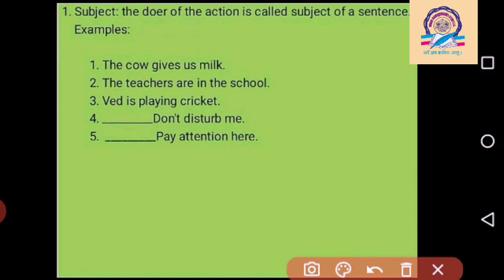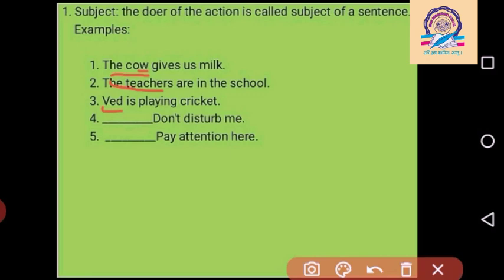In our first example, the cow gives us milk. So here the cow became the subject. In our second example, the teachers are in the school. So the teachers become the subject. In the third example, Ved is playing cricket. So Ved becomes the subject in the sentence.